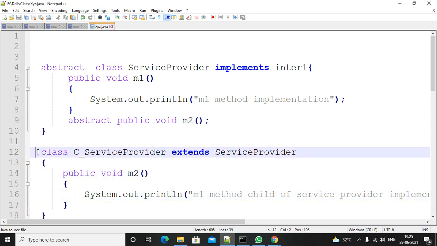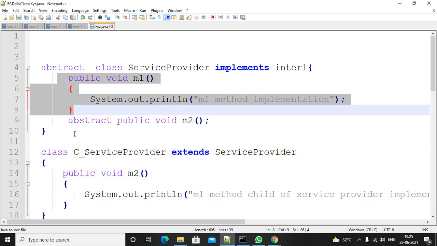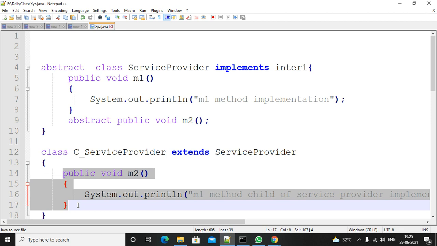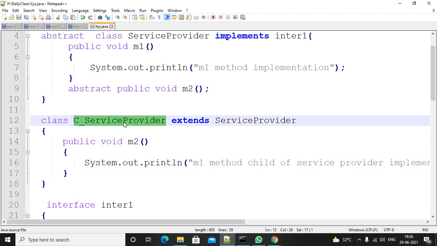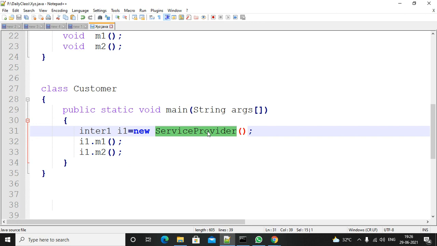So in this case, this class is fully implemented. The remaining half is implemented by the parent, and the other half by the child. No problem. So you can create an object of the child class, not the ServiceProvider class. For this child class, you create the object. Then you can use both the M1 and M2 methods, no problem.